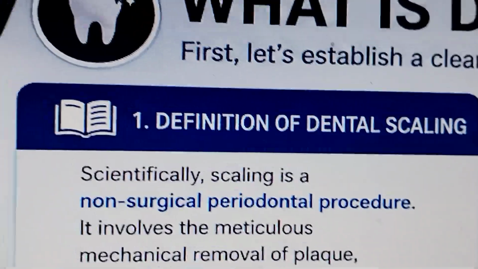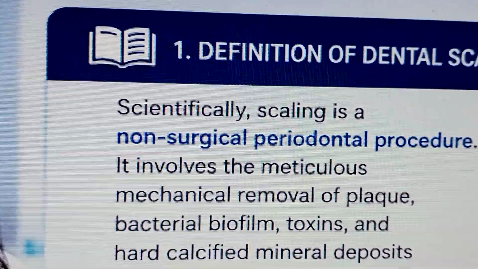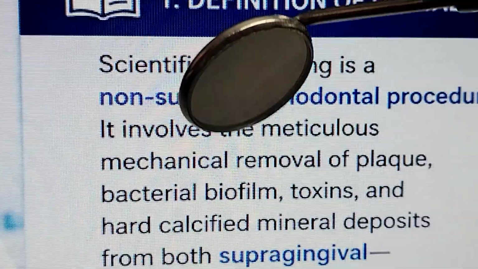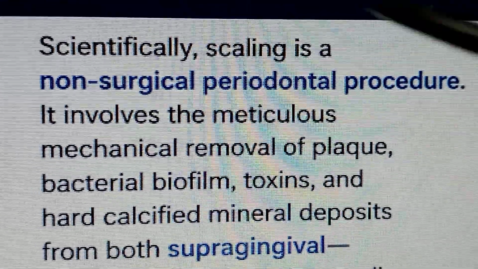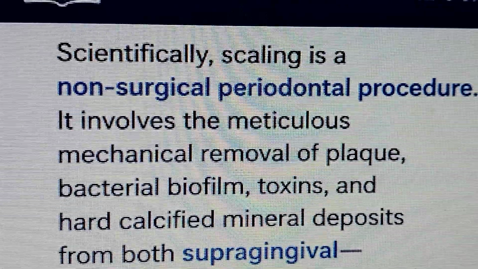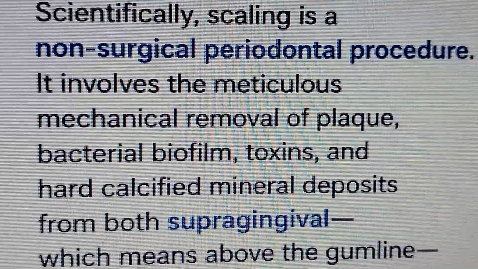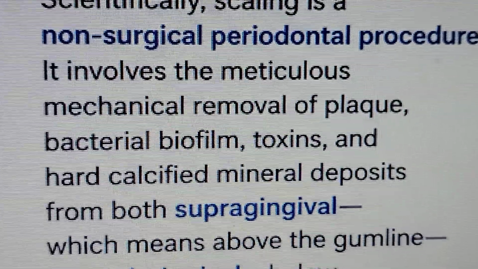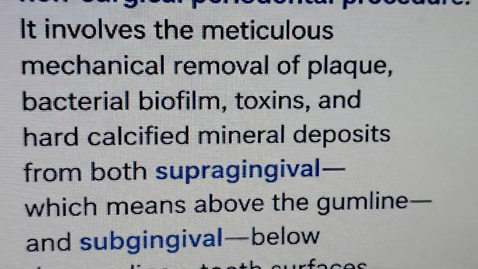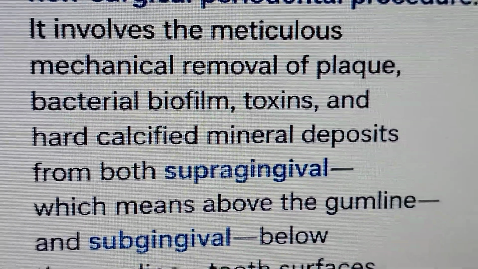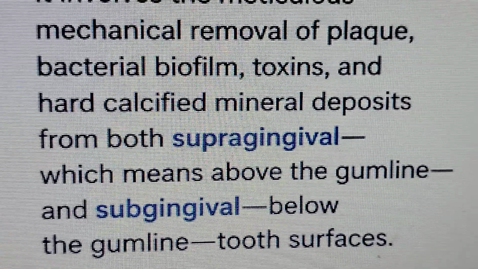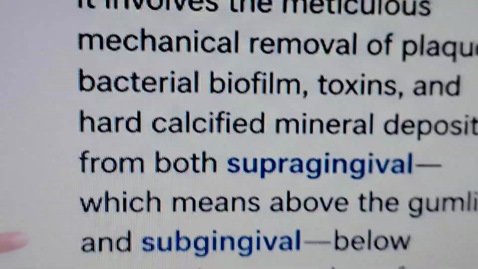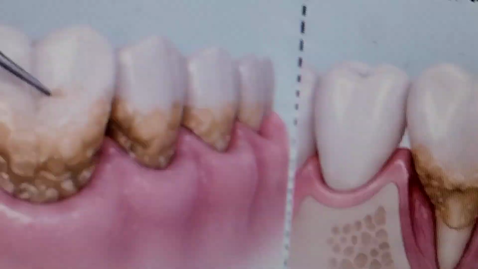So what actually is dental scaling? Scientifically, dental scaling is a non-surgical periodontal procedure. It involves meticulous mechanical removal of plaque, bacterial biofilm, toxins, and hard calcified mineral deposits from both supragingival surfaces, which means above the gum line, and subgingival surfaces, below the gum line.